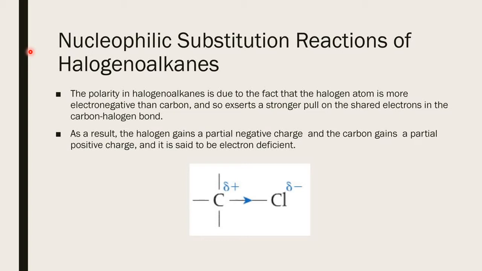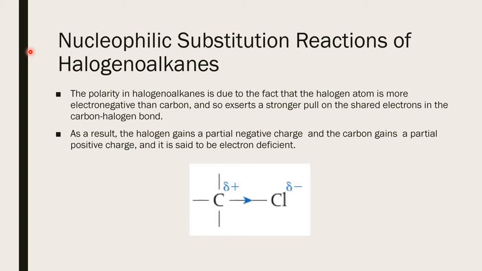Now first is nucleophilic substitution reactions of haloalkanes. Nucleophile, nucleus philic, nucleus loving, nucleus attracting. That means who will attract the nucleus? Here nucleus is taken as a plus. So who will attract the plus? It is a minus. So nucleophile means something which carries negative charge, or a neutral molecule which has extra electrons or a lone pair of electrons in its structure, ready to give electrons to make a bond.